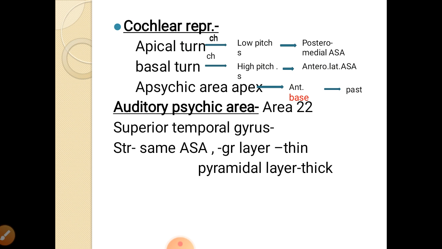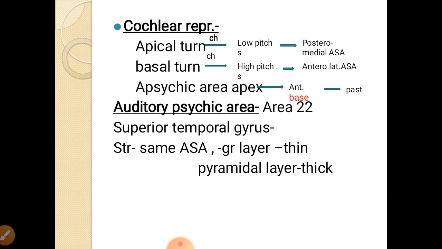The cochlear representation is as follows: at the apical turn of the cochlea, the low pitch sounds are represented in the posteromedial auditosensory area. The basal turn of the cochlea represents the high pitched sounds, which are represented in the anterolateral auditosensory area. Then the audito-psychic area is present at the apex and anterior base.